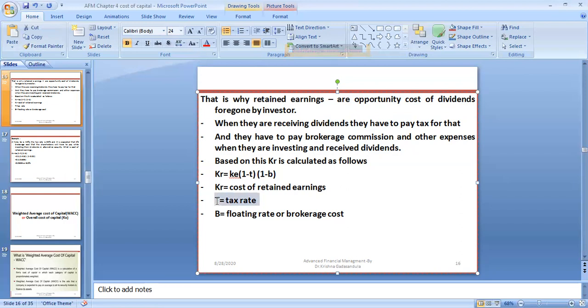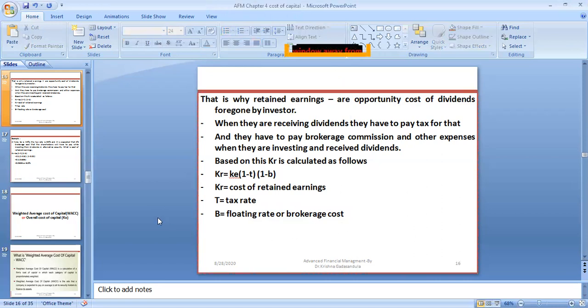T is equal to the tax rate. B is equal to the floatation rate or brokerage cost, because if they take the dividend and want to invest in another company, they have to pay some brokerage costs and other floatation costs. That's why it is there. So that's the formula to calculate the cost of retained earnings.